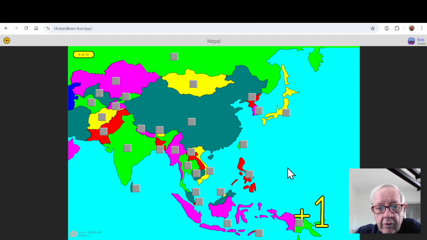It asks for Indonesia. This is something that to me is fun. I enjoy it. And once you know the information, it's really rewarding and relaxing to be able to score 100% over and over and over, day after day. It asks for Kazakhstan. This is Kazakhstan. Philippines, Thailand. Thailand would be right here.